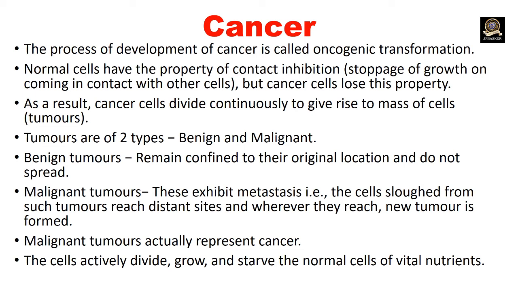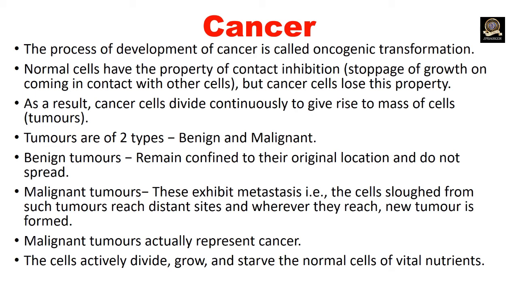Normal cells will stop when they touch the nearby cell during their growth, but cancer cells do not stop when they touch the nearby cell, so they keep on growing. So cancer is nothing but uncontrolled growth of cells. As a result, cancer cells divide continuously to give rise to mass of cells, a tumor.